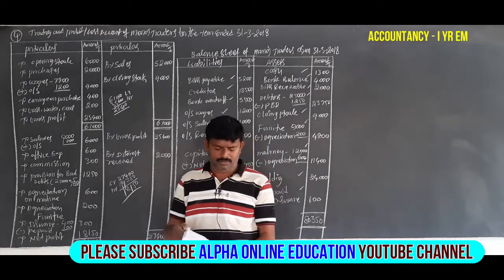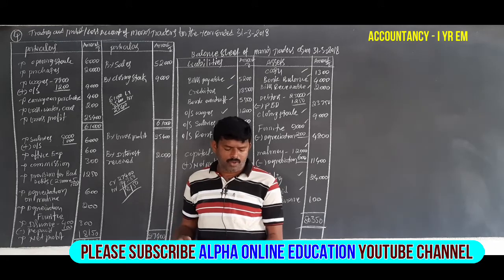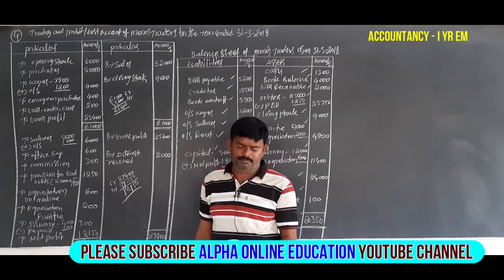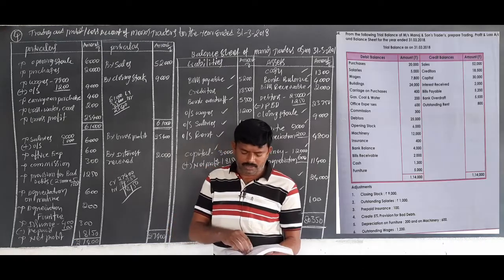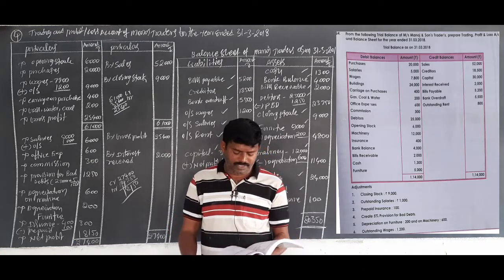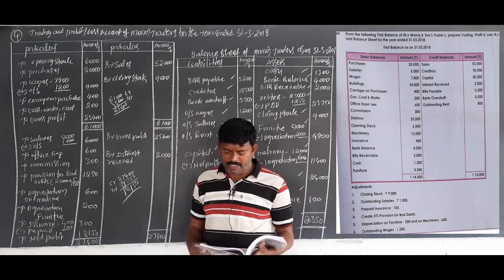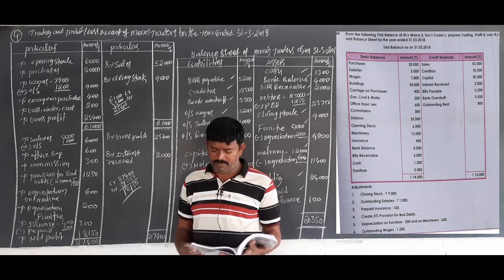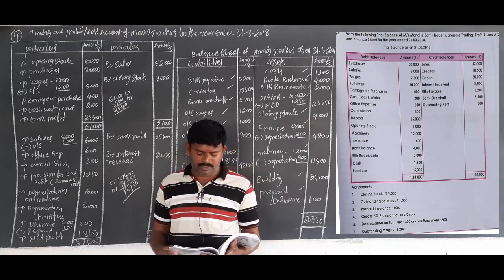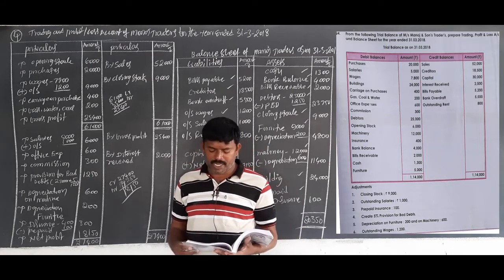Problem number 4, Accountancy 1, English medium, first year. Okay, come to problem number 4. What is the information given? From the following trial balances, Messrs. Manoj and Sons Traders, prepare the trading account, P&L account and balance sheet for the year ended 31st March 2018.